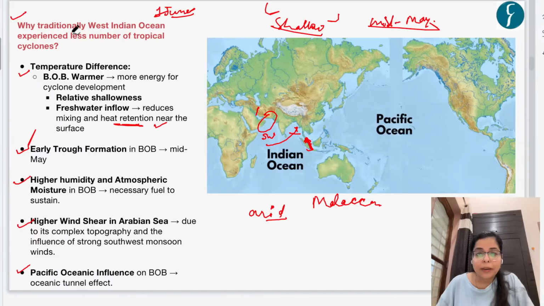Okay, now these have traditionally been the reasons why more cyclones used to occur in the Bay of Bengal, but now the ratio has changed, as already discussed. Now the ratio is 4:5.